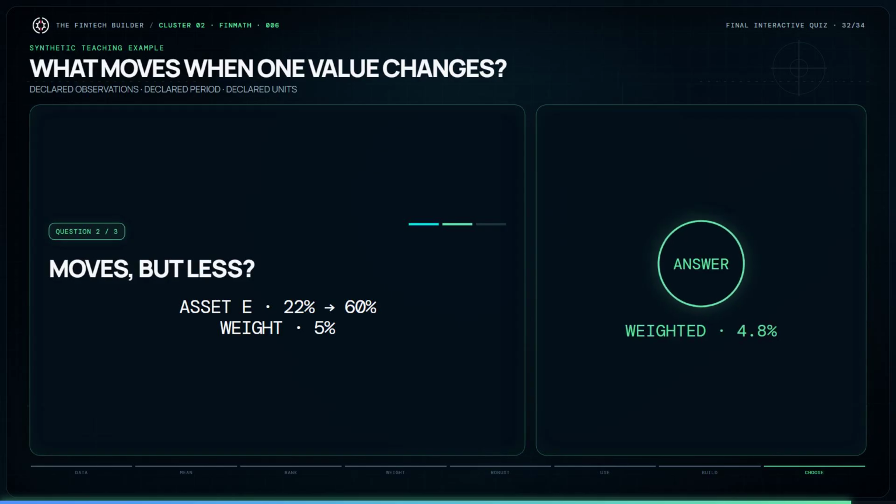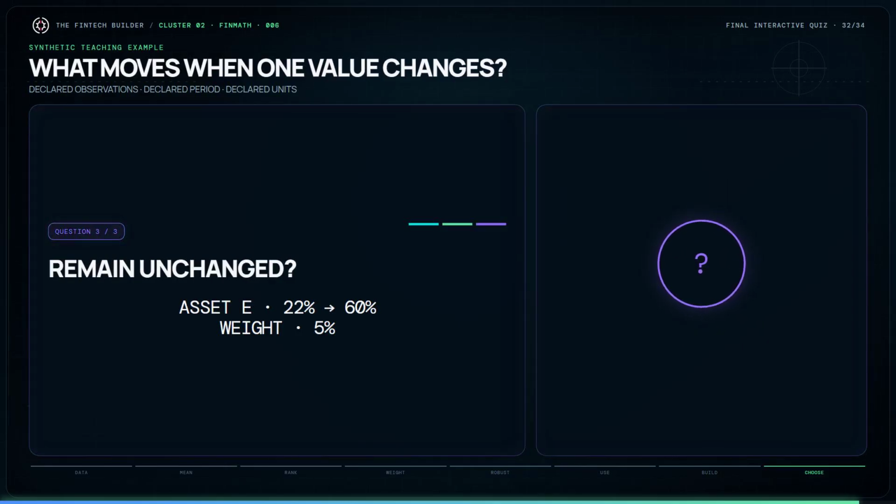Arithmetic mean moves the most, rising to 13.6%. Weighted mean rises to 4.8%. Median and mode remain 2%. The selected trimmed and Winsorized means remain approximately 2.33 and 2.4%.